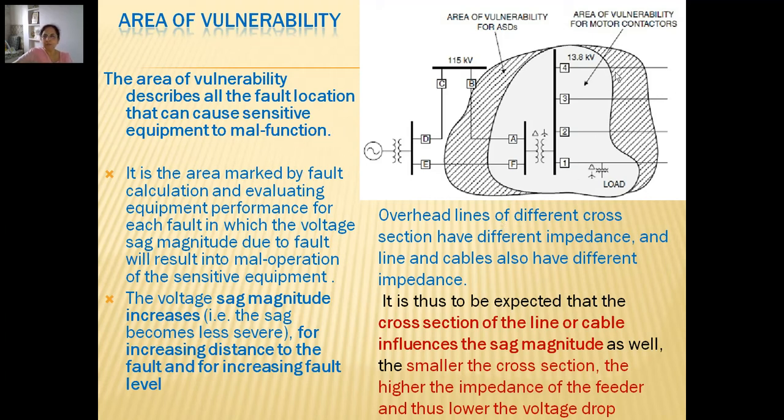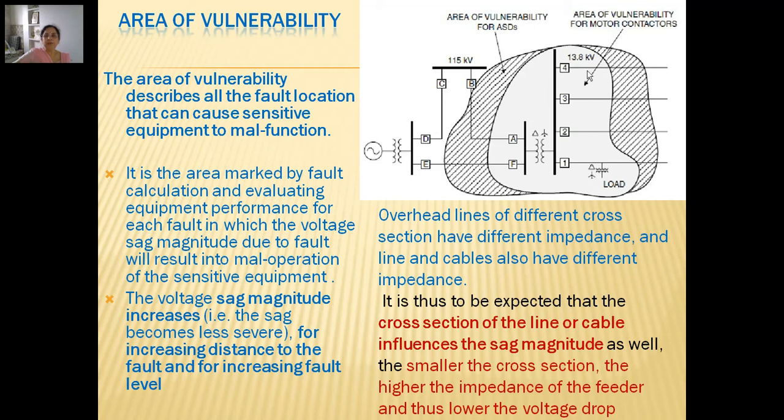So in this diagram, if we see, it is shown that if an equipment is connected, suppose this is the load, and if we calculate the critical distance depending on where this load is connected, what kind of equipment it is, and how much is the critical voltage for this particular equipment, accordingly we can calculate the critical distance, which will decide the area of vulnerability for that equipment. So it will vary from equipment to equipment.